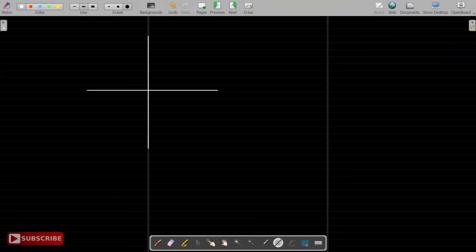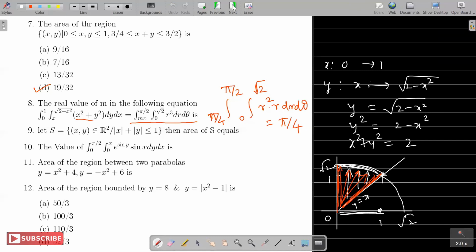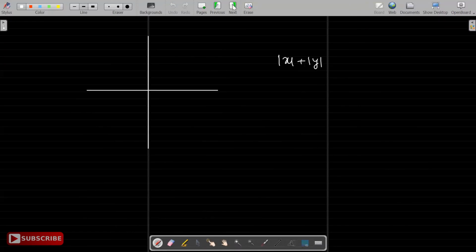So mod x plus mod y is less than or equal to 1. Okay, so let's try to see what this region is.